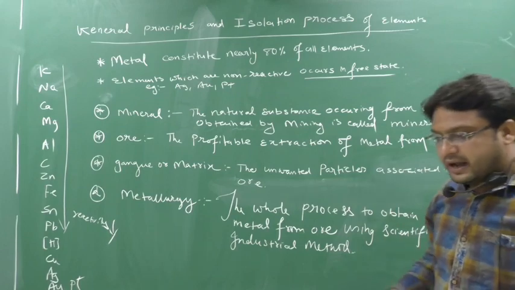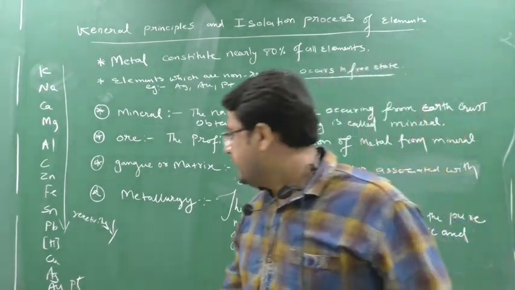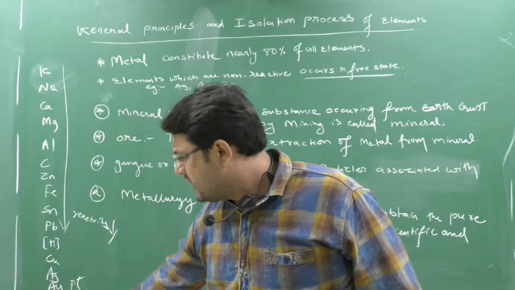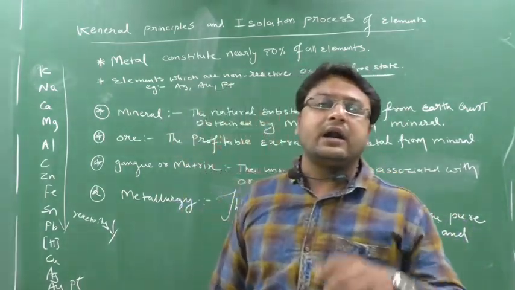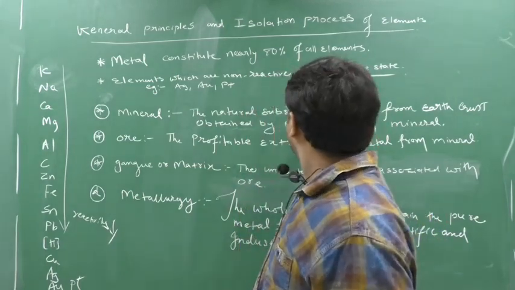Clear? So the elements which are very less reactive, like Ag, Au, Pt. Yes or no? Ag is also a bit reactive, but Au and Pt are the least reactive metals. That's why they occur in a free state.